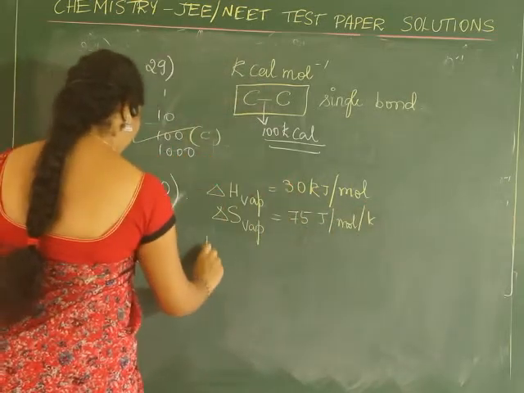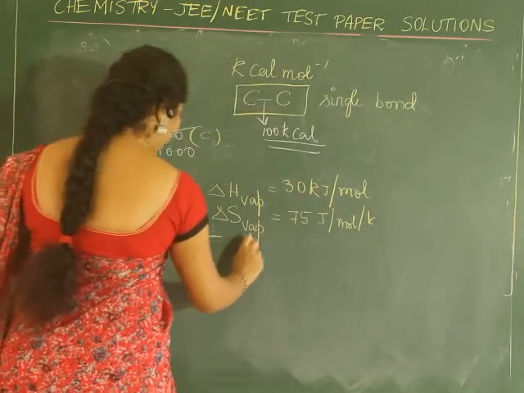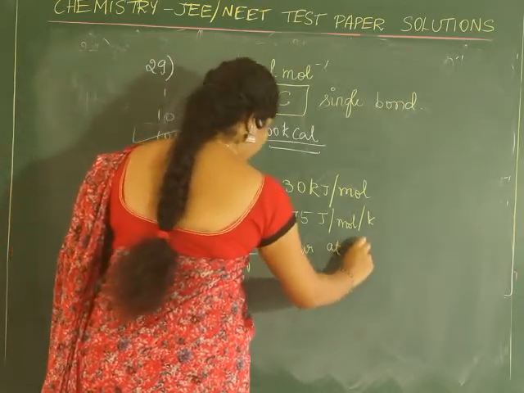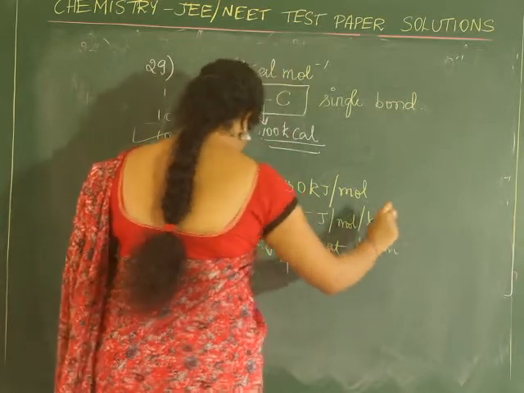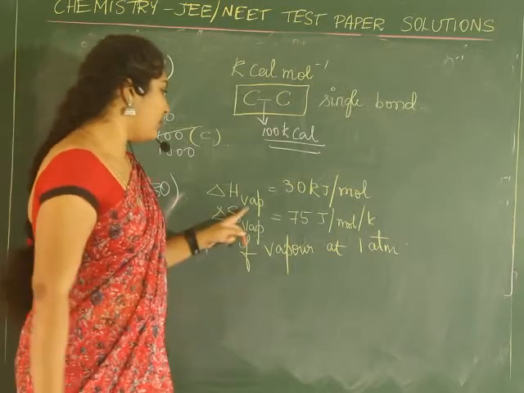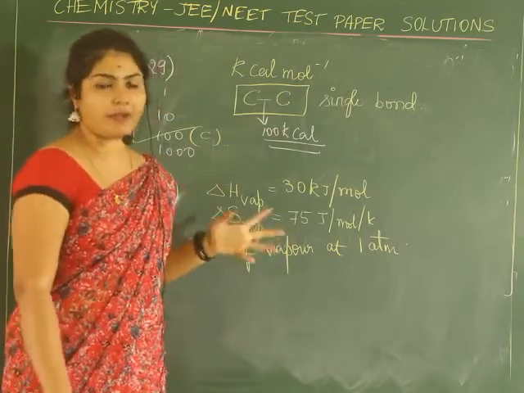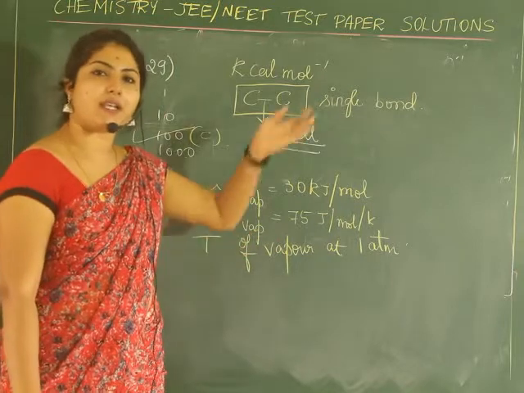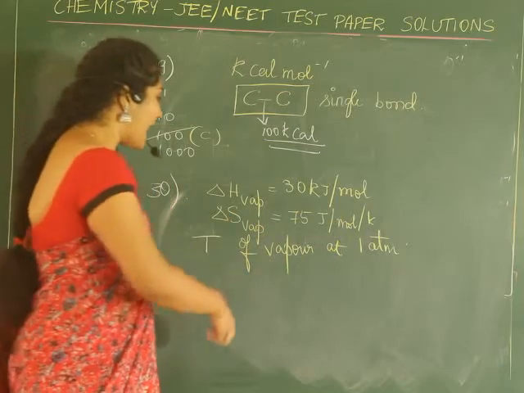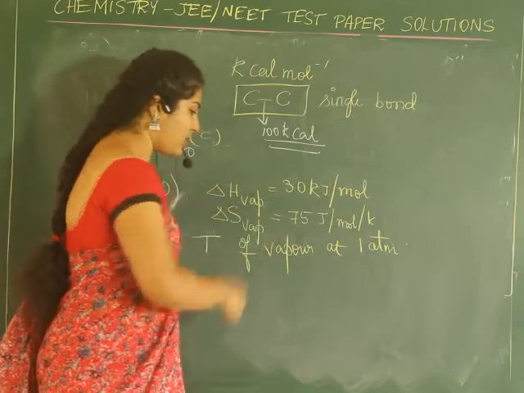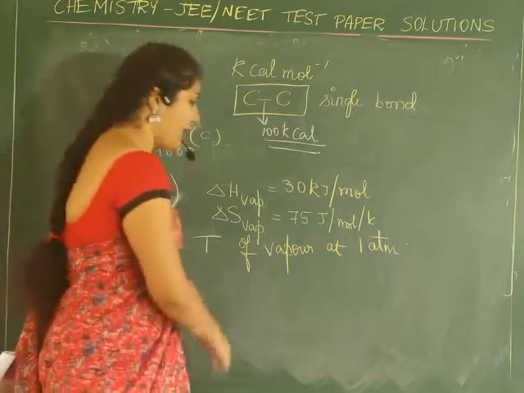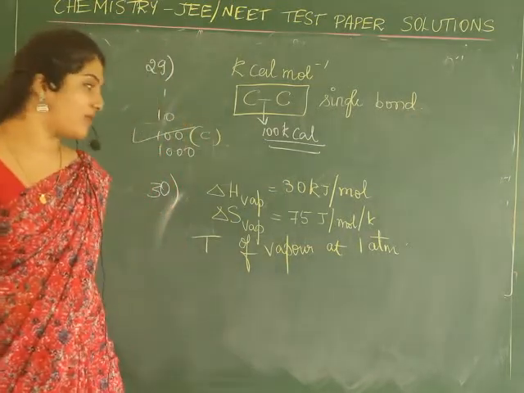Find the temperature of vaporization at 1 atmospheric pressure. So for a vaporization process, liquid substance getting converted into its gaseous form, delta H of vaporization is given, delta S, that is entropy change, is also given. They are asking you to find the temperature at 1 atmospheric pressure.